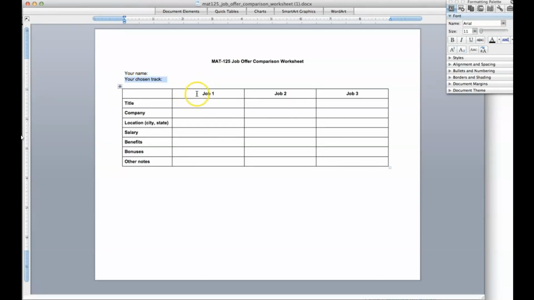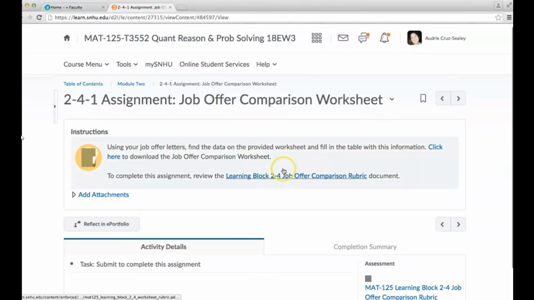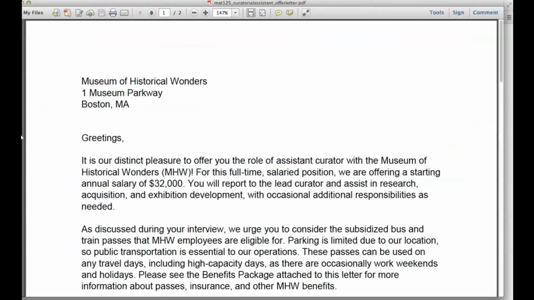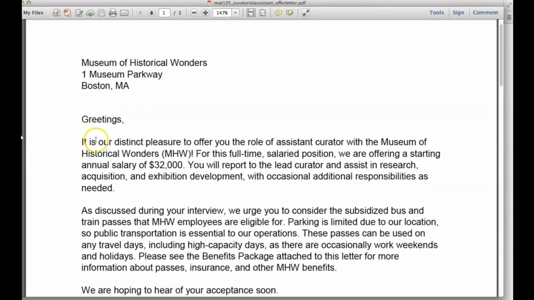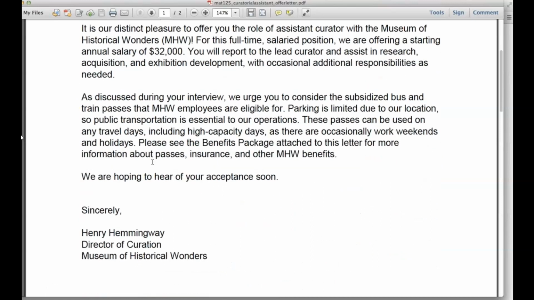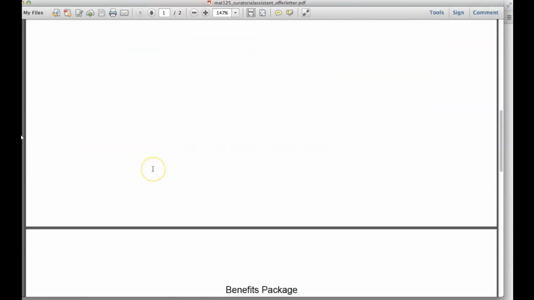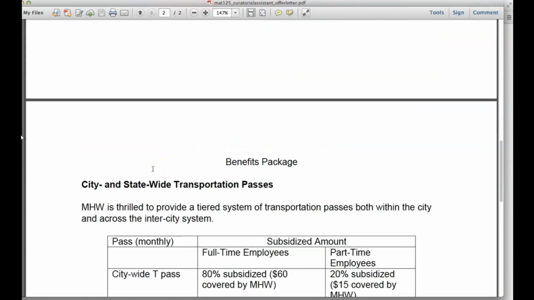Then what you're going to be doing in these blocks here is extracting information from the job offer letters. Let me open one up so that you can see it. So it's from the Museum of Historical Wonders, Boston, Massachusetts. It lets me know my starting salary. I would definitely read through these letters, especially once you have your chosen track. You really only have to read through 3.